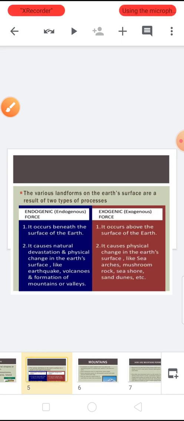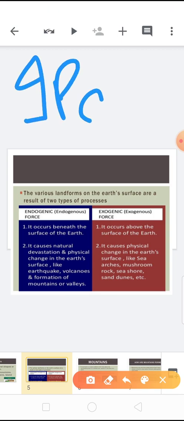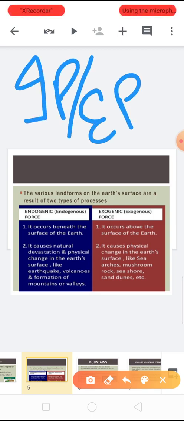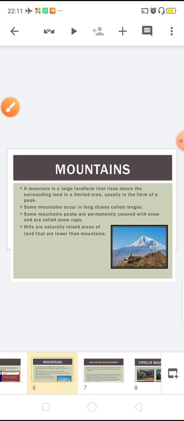The changes of the earth occur because of internal and external processes. Because of these two processes, variation in the landforms occurs. The first type of landform is mountains.